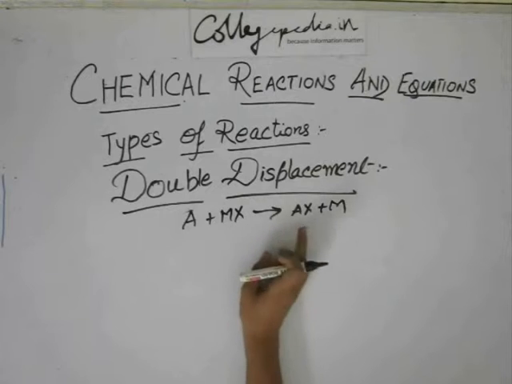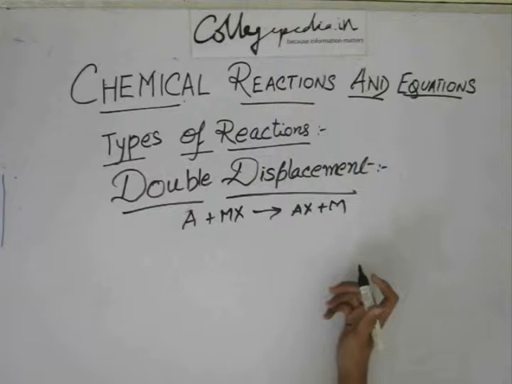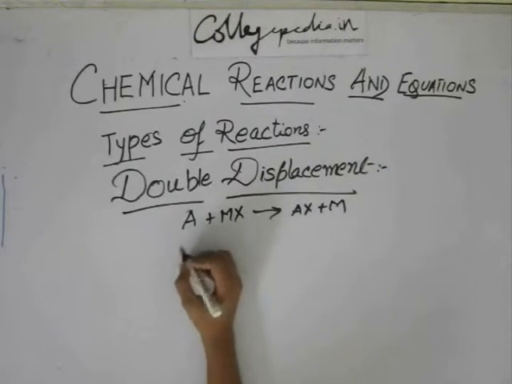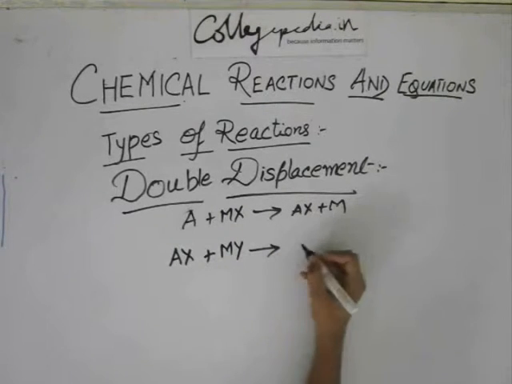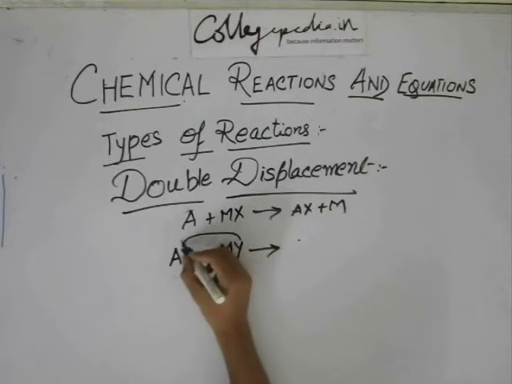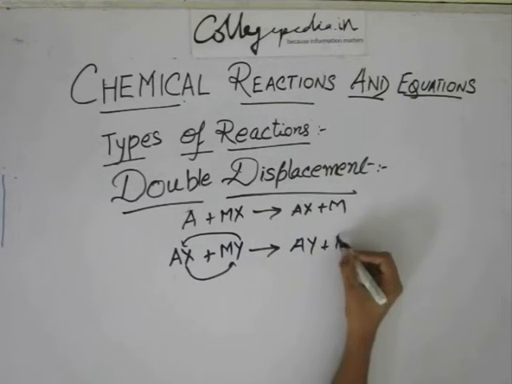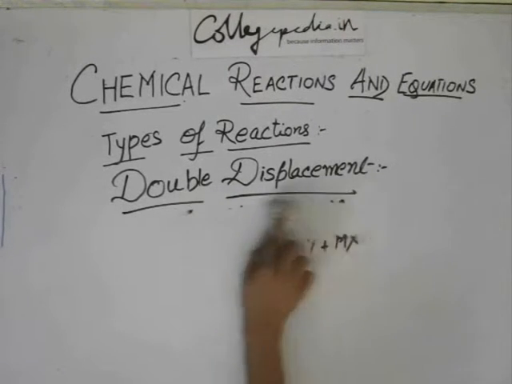And this A displaced M and formed AX, and M was left alone. Now, in double displacement reactions, it's two salts reacting. It's AX plus MY. They just exchange their radicals and give AY plus MX. So this is the double displacement reaction.